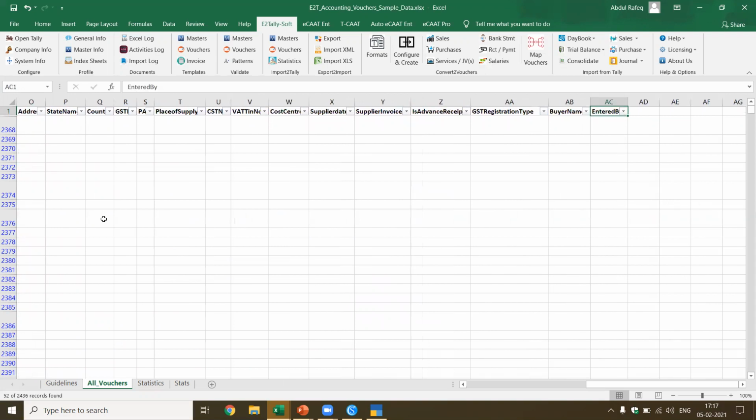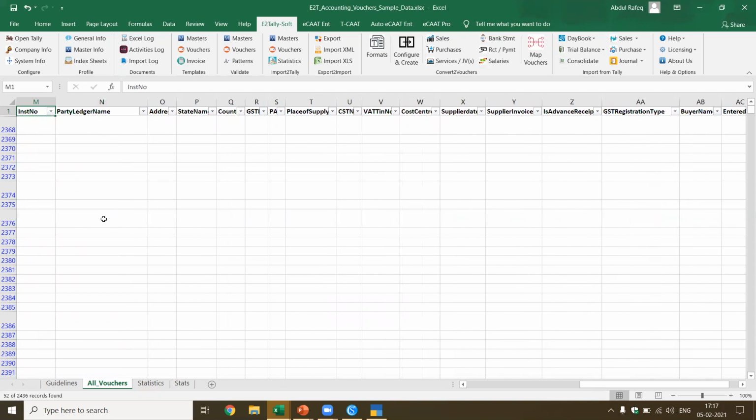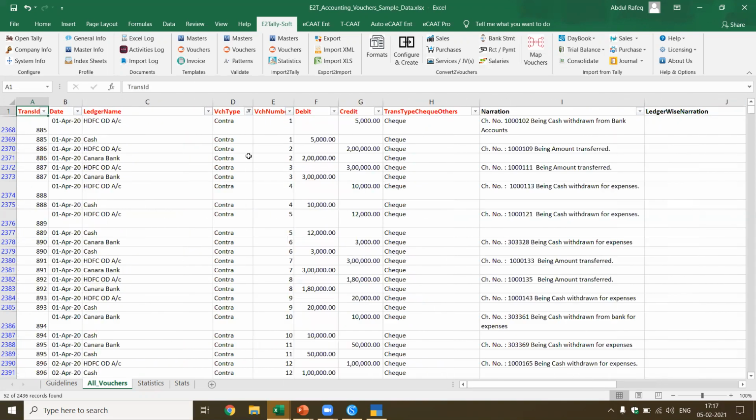Even if you want to enter the GST details, you can enter them. This is where you enter the GSTN. You can enter the GSTN for each of the transactions, or you create the masters and automatically the GSTN will be taken from the masters. Now let me show you where the templates are. This is the third step.